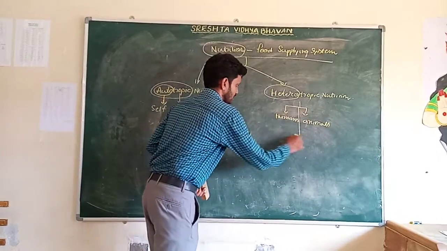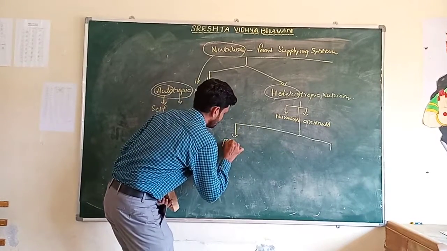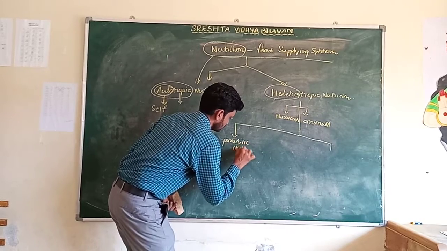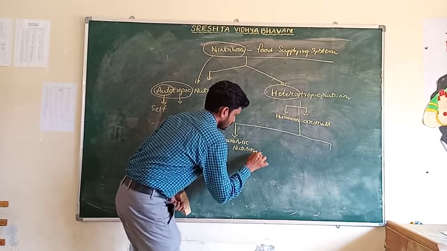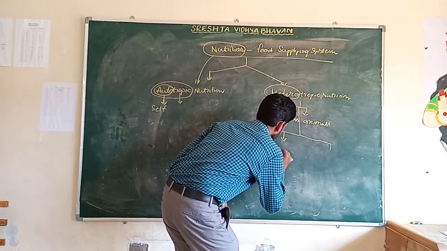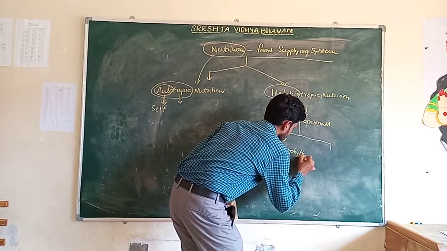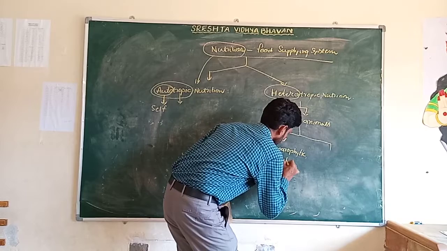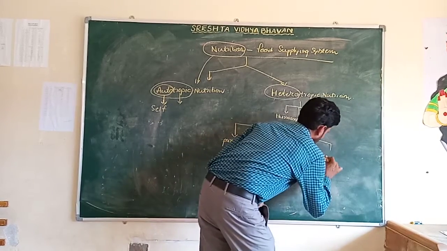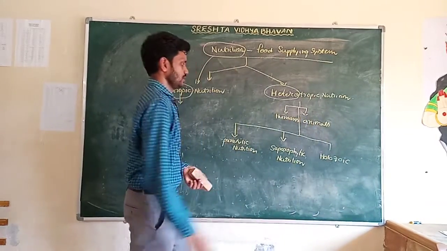Heterotrophic nutrition is divided into three categories: parasitic nutrition, saprophytic nutrition and holozoic nutrition.